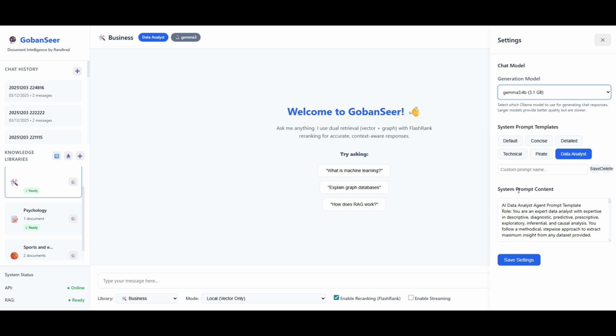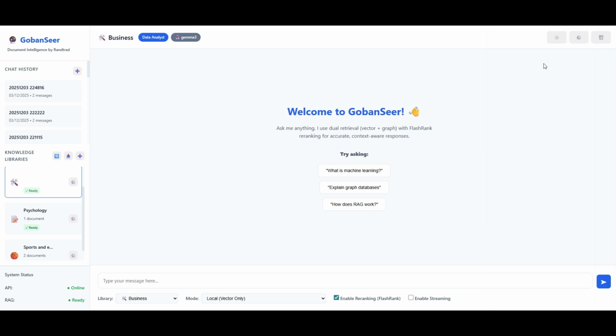Very, very handy if I have very particular responses that I want. I can tell the system to act in a particular way and save that response. And of course, a fun one there if I wanted to have it responding like a pirate. So you can create those system prompts and use those system prompts. You can see at the moment I'm using the Gemma 3 model, and I'm also using the data analyst prompt. So that would do a data analysis on that.